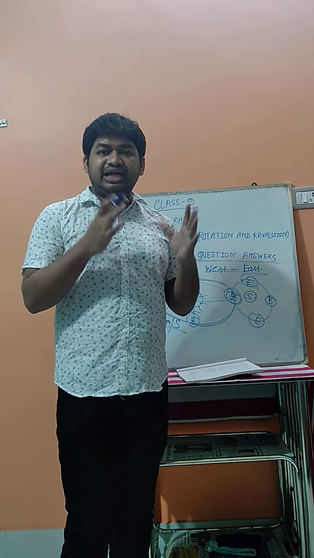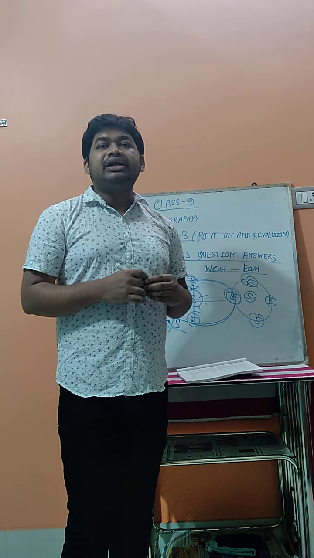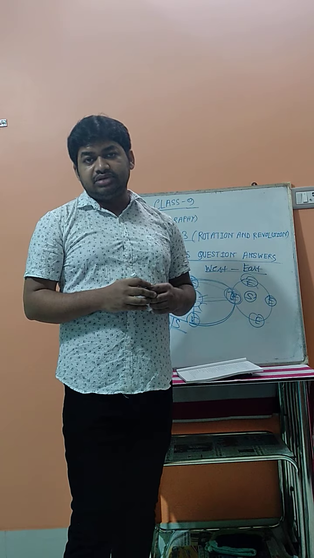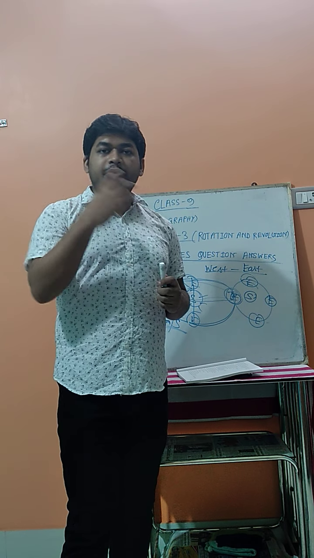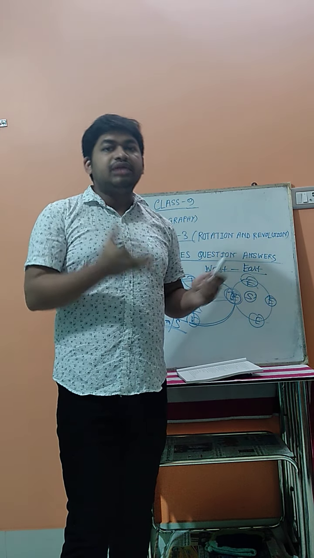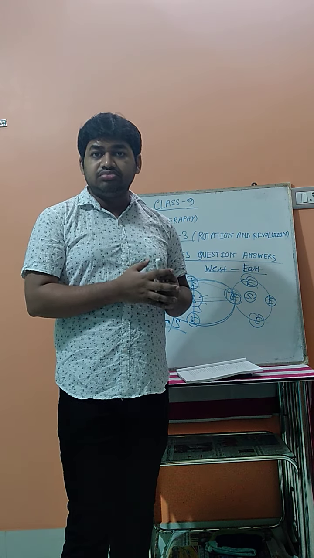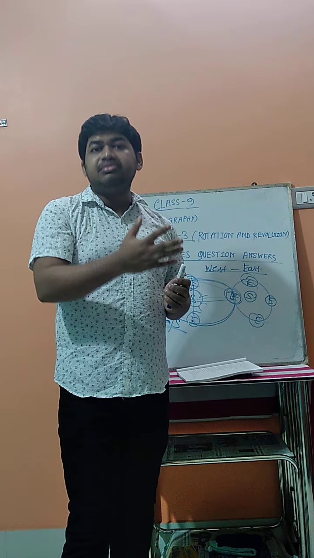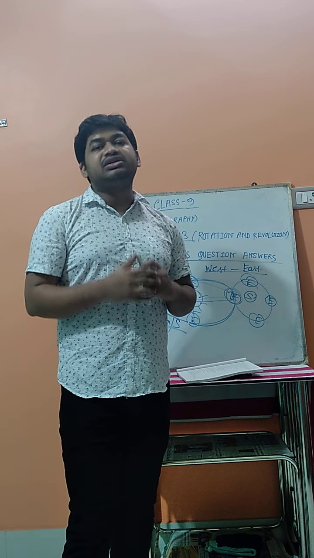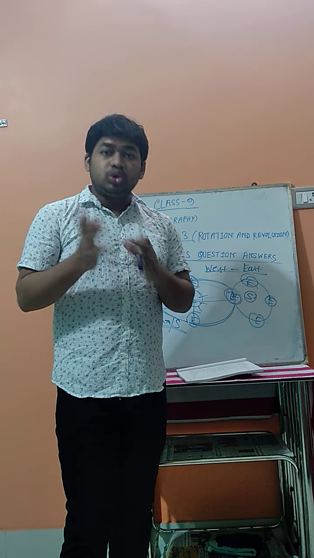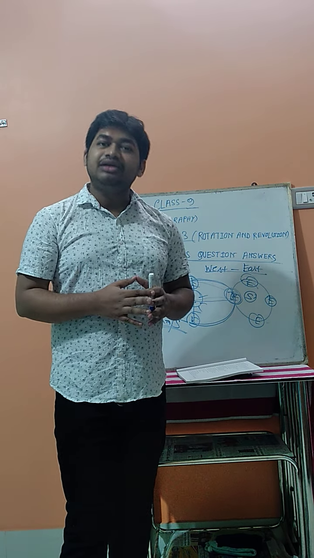On the 21st of June, the sun gives rays directly over the Tropic of Cancer, which I already discussed in the last class. That day the northern hemisphere receives a high amount of sunlight, so the daytime is much longer than the night. At the same time, the southern hemisphere has the opposite condition. It receives slanting sun rays, so the daytime is shorter than the night.